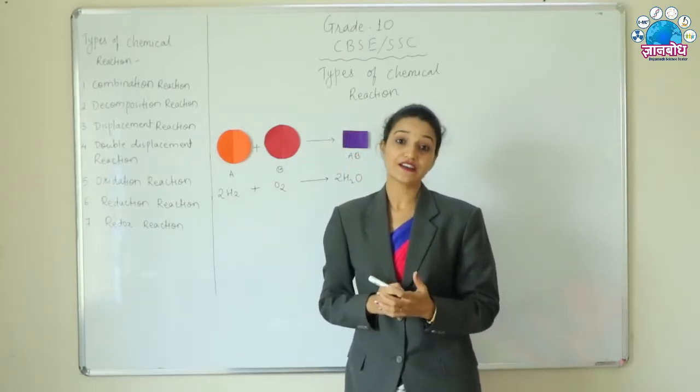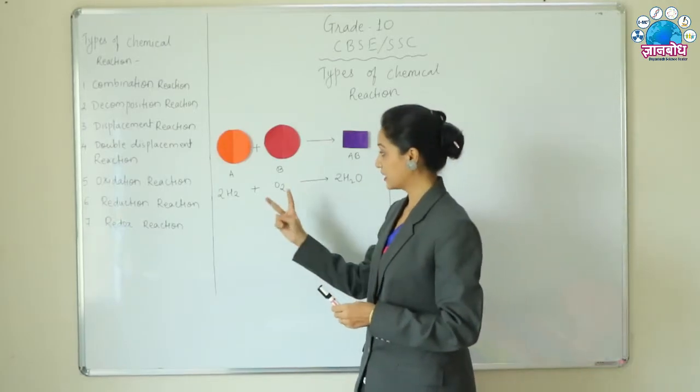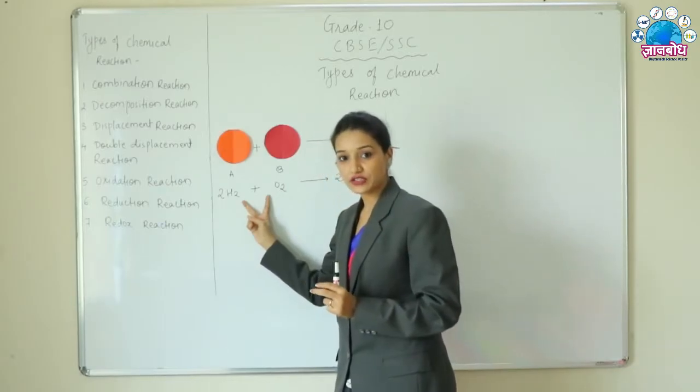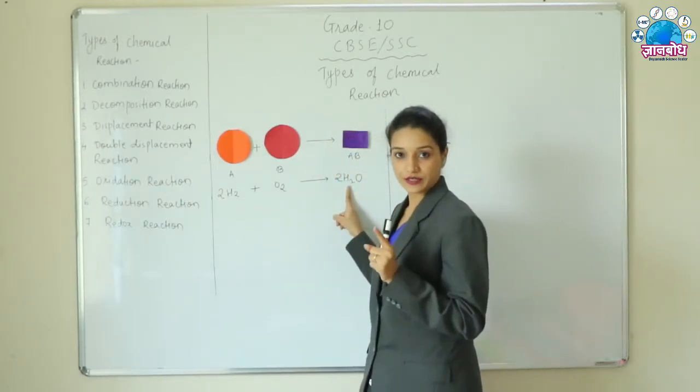Now what can we see here? We can see that when 2 reactants are reacting with each other, we are getting only one product.